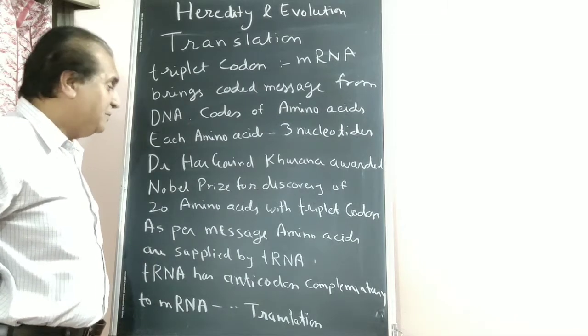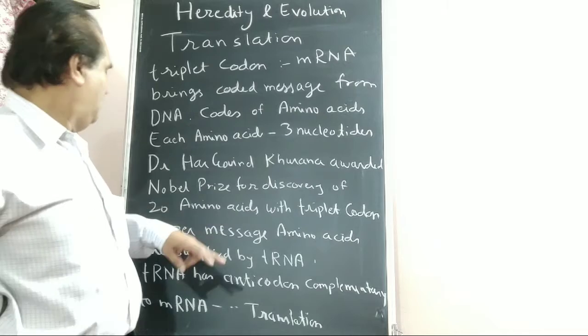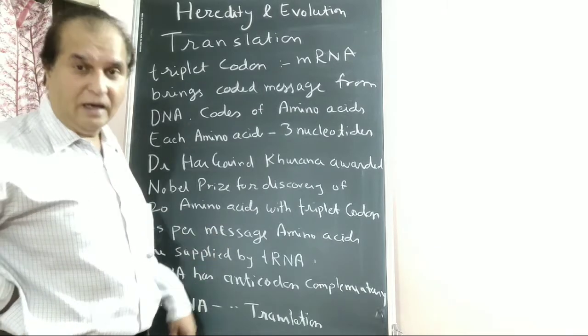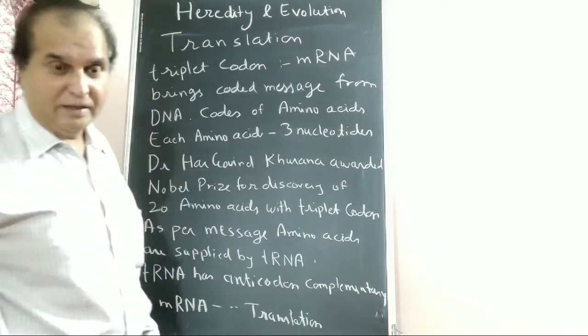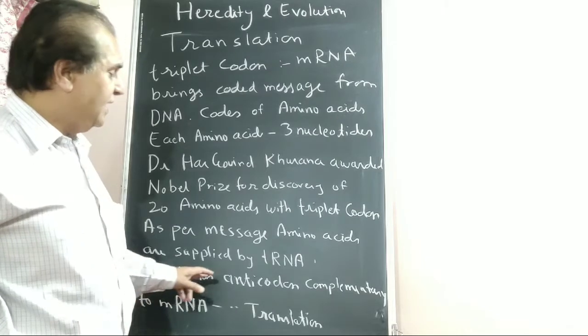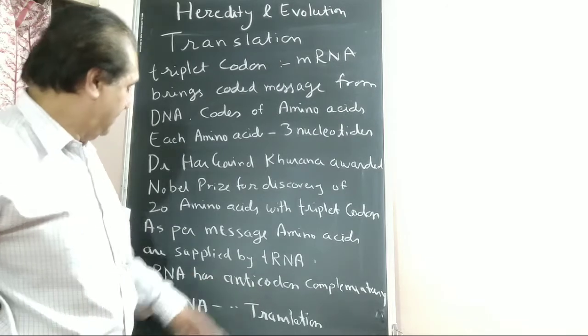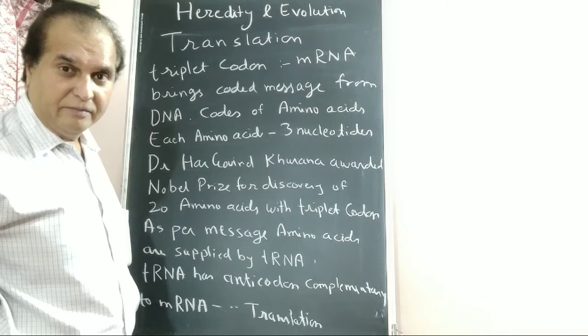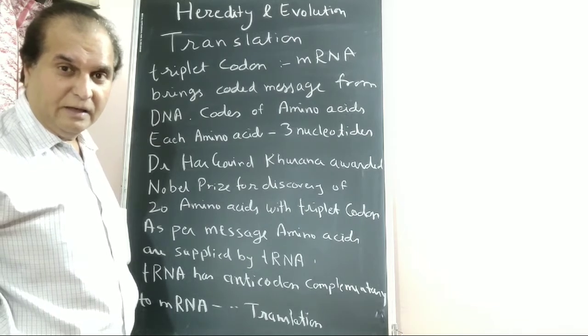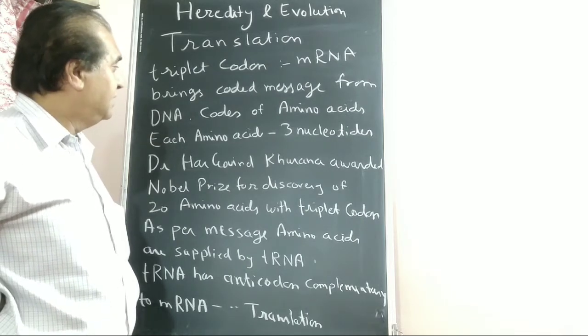As per the message, amino acids are supplied by tRNA, transfer RNA. tRNA has an anticodon, complementary to mRNA. Getting it? And thus amino acids are transferred.